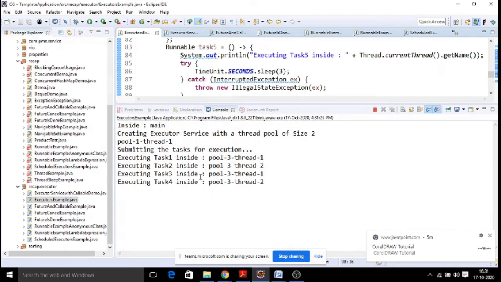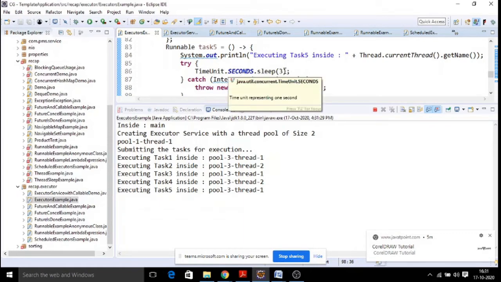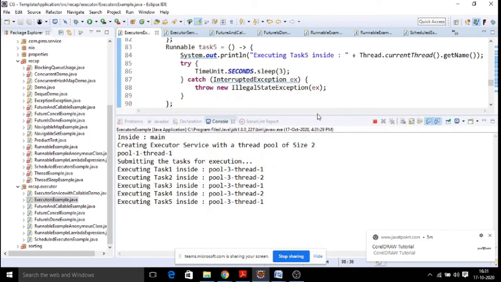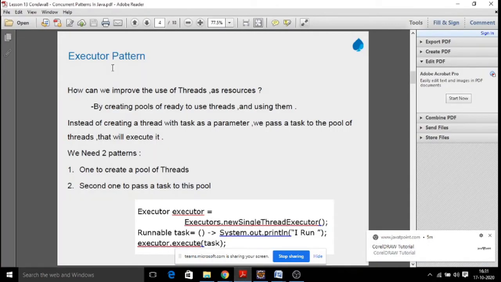Every thread is taking some milliseconds of time. Sleep of 3 seconds means 3000 milliseconds. As per the time you have specified, it is going to execute your application. That is how the executor framework is helpful to create your threads and run your tasks. Running can be done with the submit method as well as the execute method.